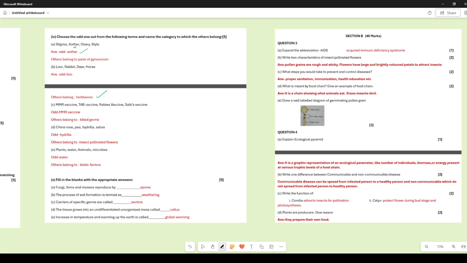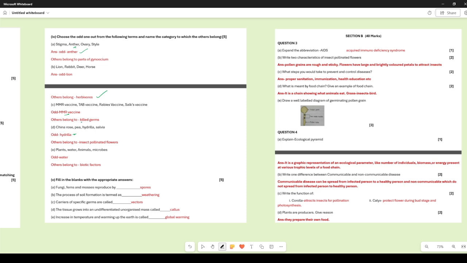MMR vaccine, TAB vaccine, rabies vaccine, Salk's vaccine. The odd one out is the MMR vaccine, whereas the others, they belong to killed germs. MMR vaccine does not have killed germs. China rose, pea, Hydrilla, salvia. The odd one out is Hydrilla because the others, they all have insect pollinated flowers.